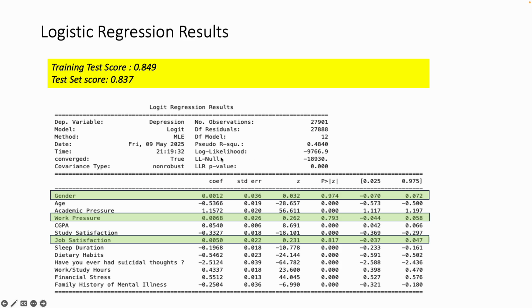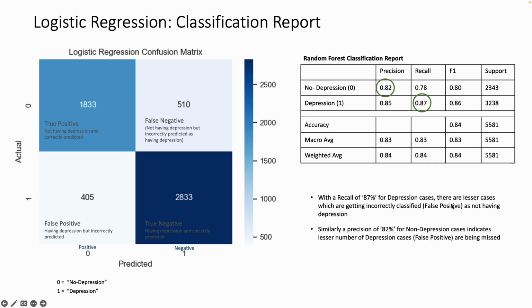The log likelihood value too is very different from the LL null value, which again is an indicator that the model is fitting correctly in terms of explaining the dependent variable. There are 3 variables, gender, work pressure, and job satisfaction, where the p-value is higher than 0.05, which shows that these are not significant in terms of explaining the target variable, which is depression.